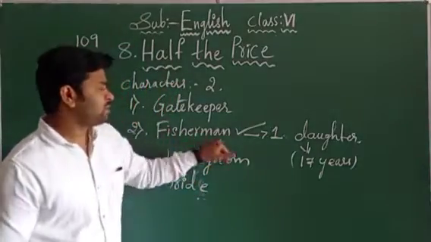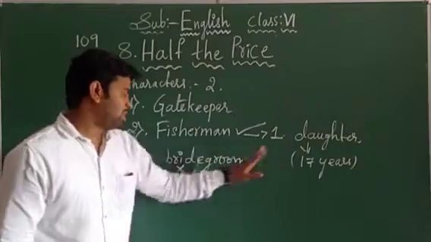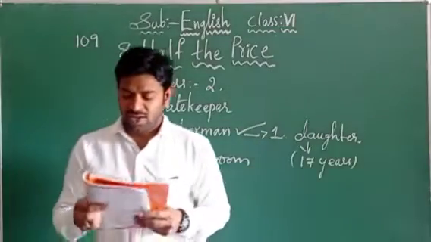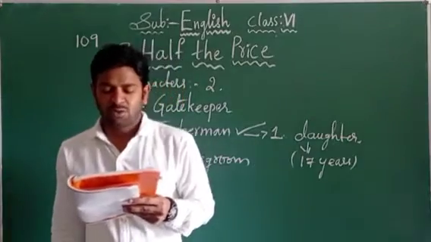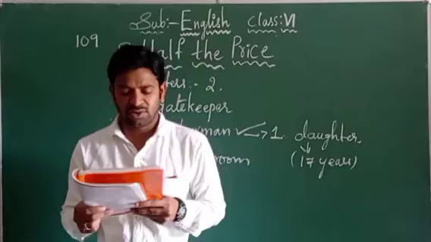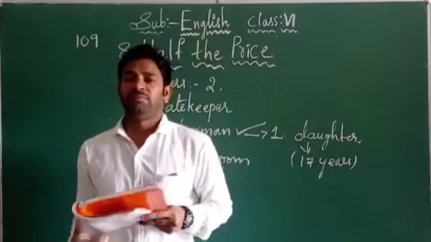So here the fisherman had one daughter. The daughter is known as the bride, and he is searching for the bridegroom. Now let us see here. He found several men, but he did not have enough money to get his daughter married to one of them.